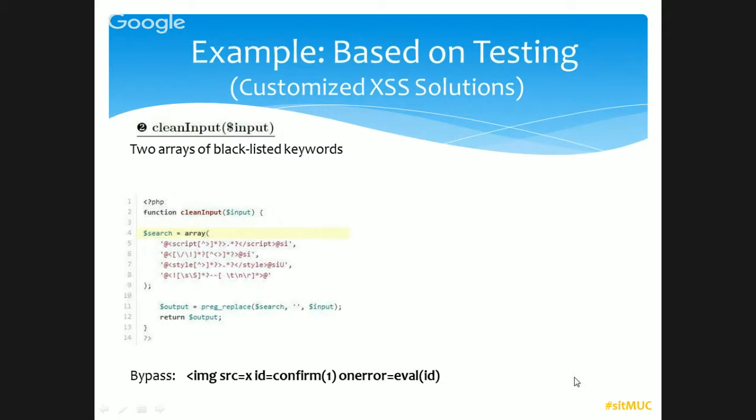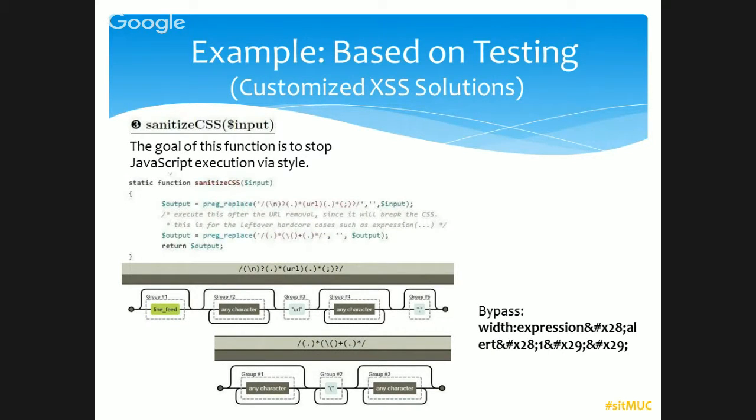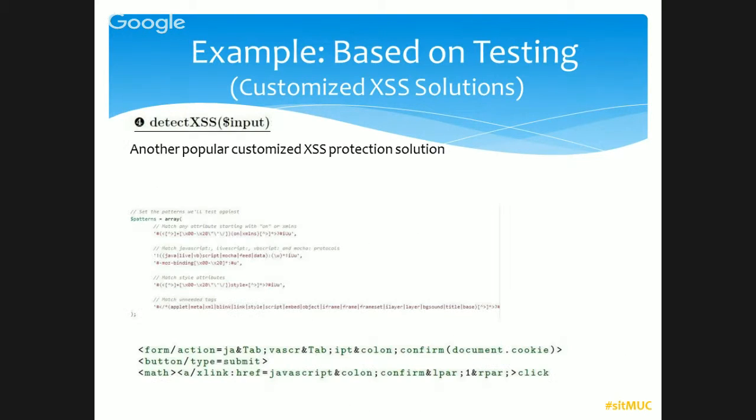Here's a bypass. We don't use anything special here, just a normal script, and this function doesn't work. Sanitize CSS: we use a tool, regexpert, and we found that they filter URL and the parenthesis, but again, it fails. We used bypasses we have tested, all of them, and it's again vulnerable.